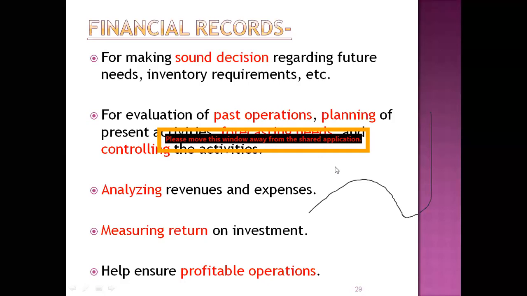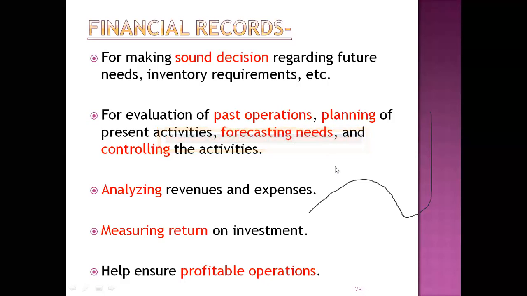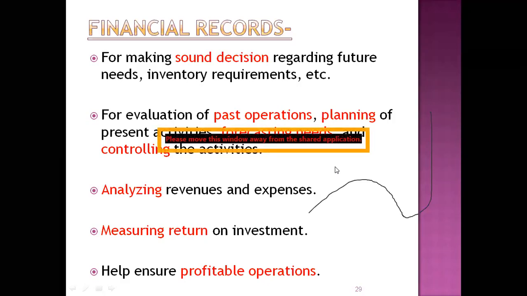But if expiry of goods or drugs is much more in that particular financial year, they consider it a major loss. Major loss you have to identify with these financial records. Whether some goods are moving or not, you have to identify. According to that, you have to plan your future activity in the community pharmacy.